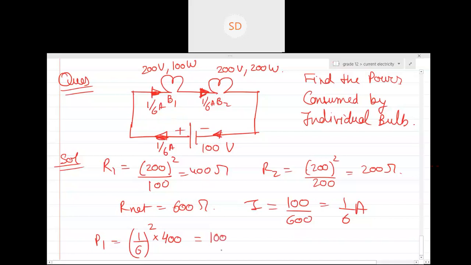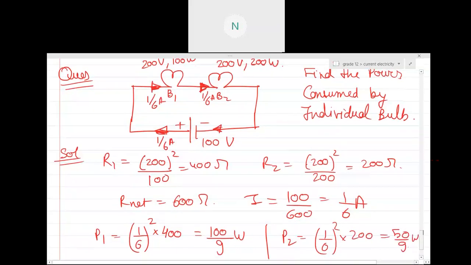So 4, 11.1, 100 by 9. Yes or no? Yes, sir. And what is the power across the second one? 1 by 6 square multiplied by, this will just become half, 50 by 9. So basically this is the power.